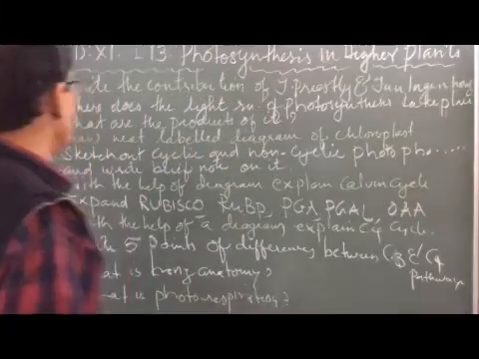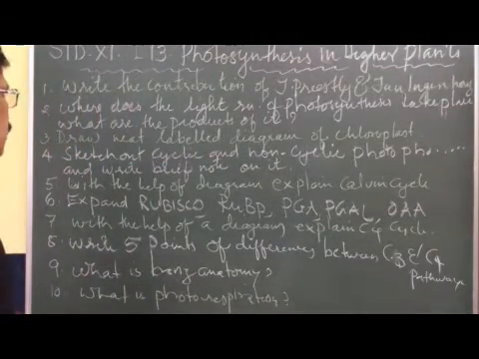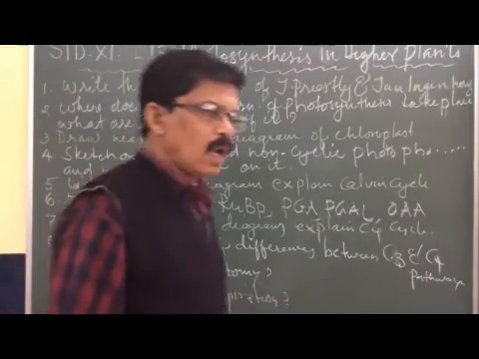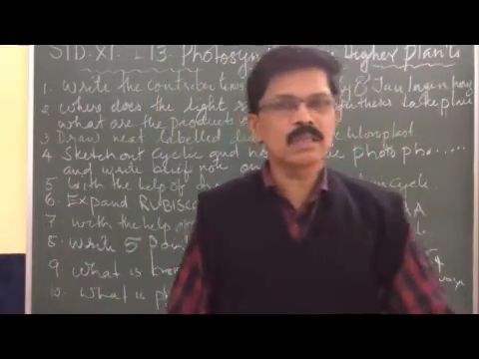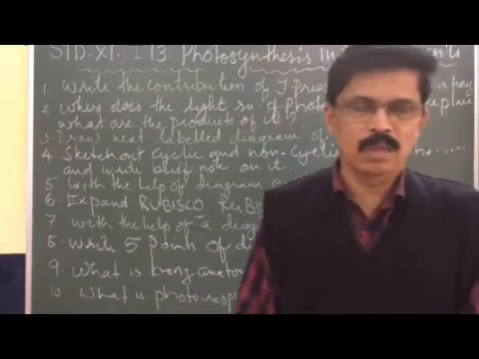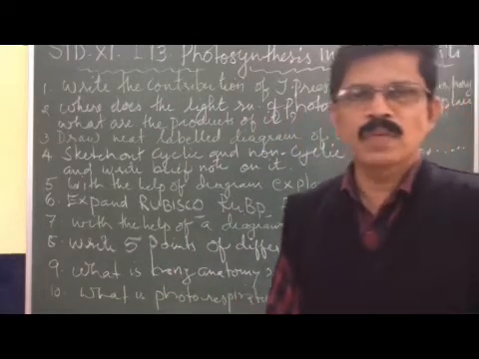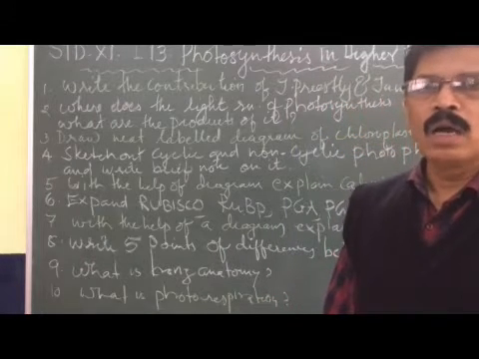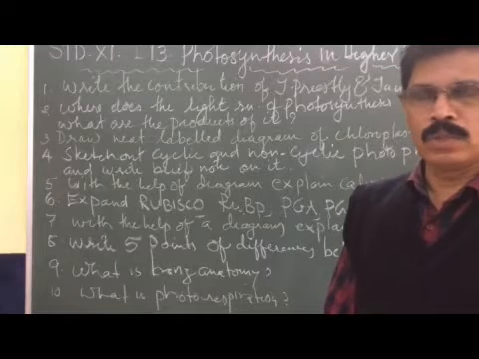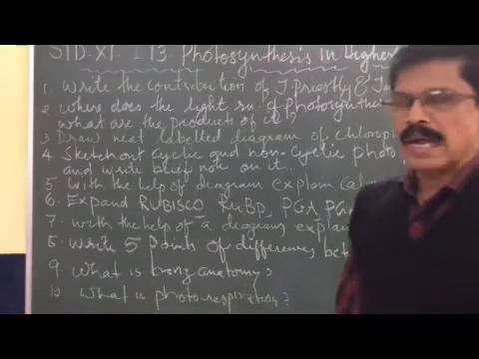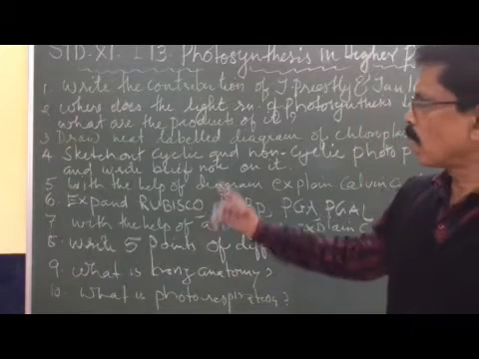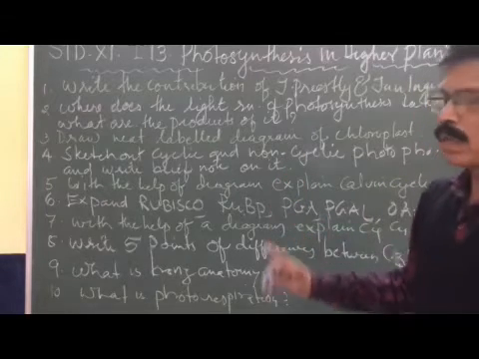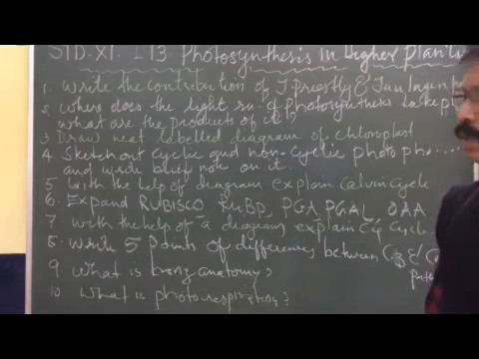Okay, now the second question: where does the light reaction of photosynthesis take place and what are the products of it? Light reaction takes place in the granum or thylakoid of the chloroplast, because it is in the granum that the chlorophyll molecules are present. These chlorophyll molecules trap the solar energy and convert it into ATP and NADPH. So the products of the light reaction are ATP and NADPH, along with oxygen, which is evolved from water. You have to remember that splitting of water also takes place during this light reaction.